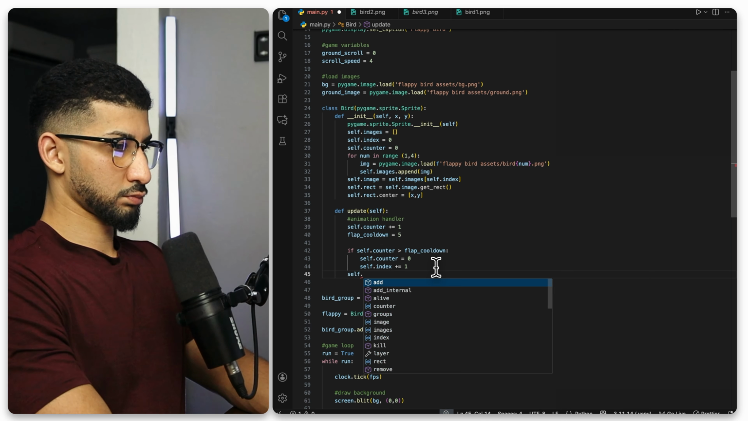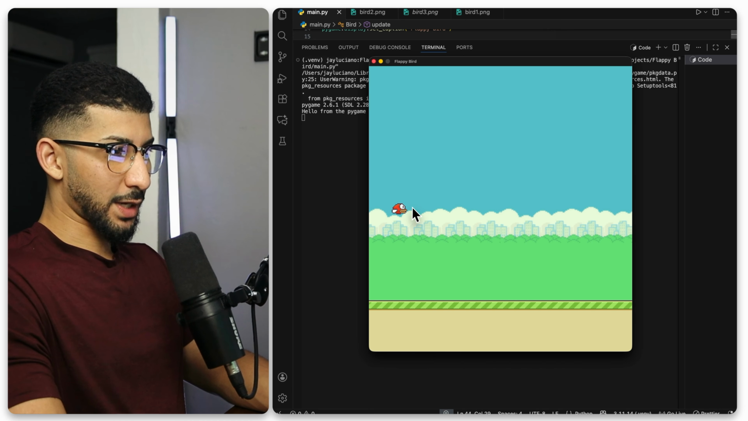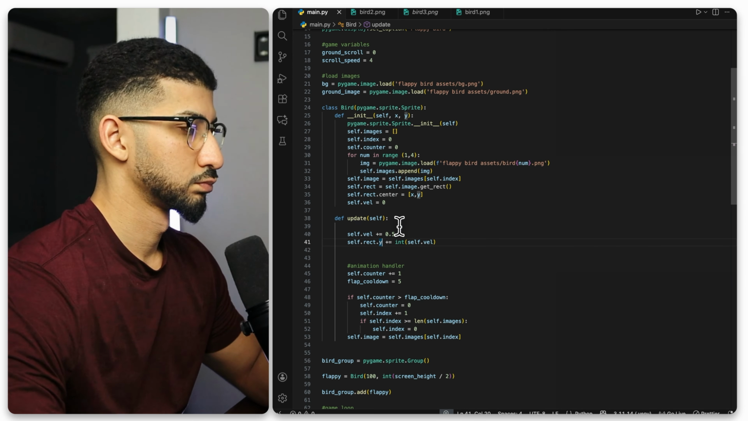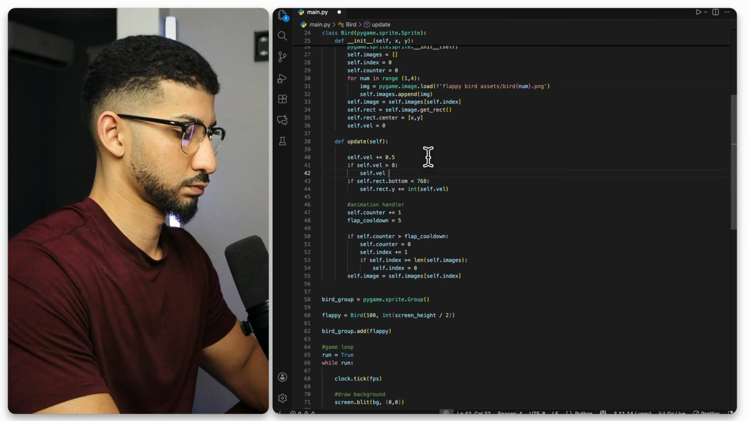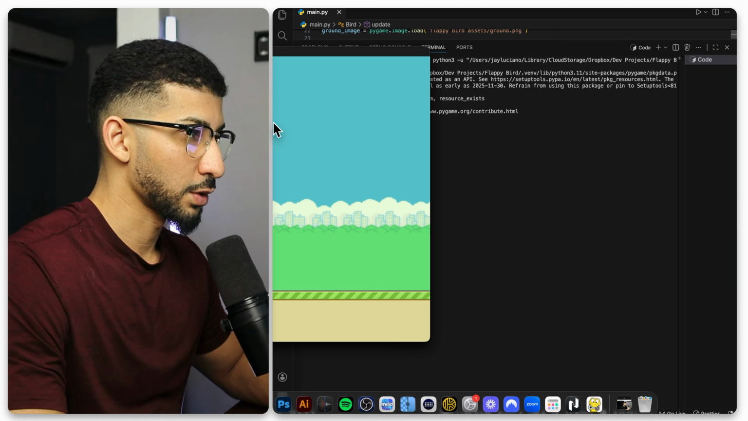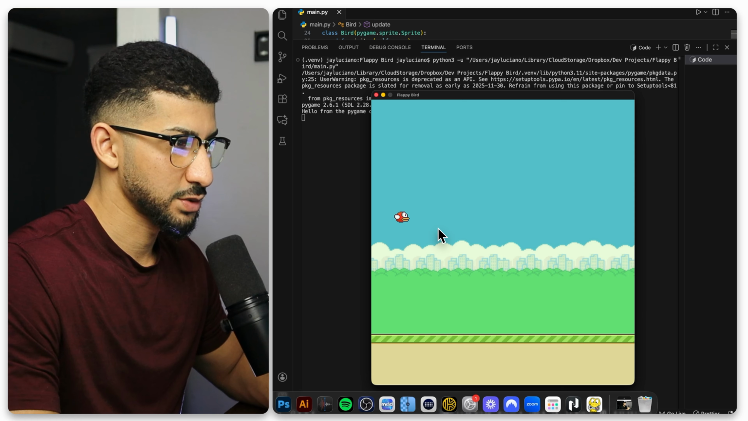All right, so now we got the animation going right here, as you can clearly see. Now we got to make it functional. All right, so now I just added the gravity to the script and I also added the jumping to the script. So let's run the code, see if we don't have any errors, and we're good to go. I click, it jumps, I click, it jumps, I click, it jumps.